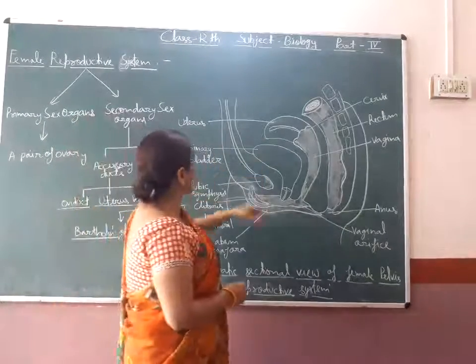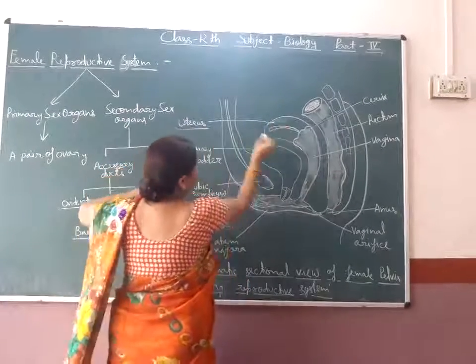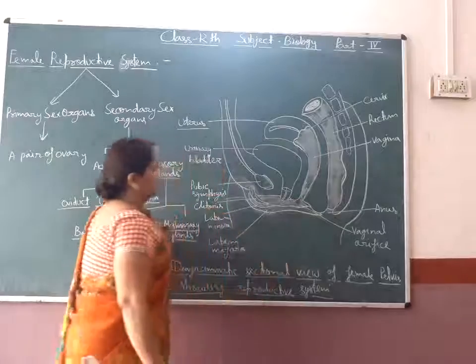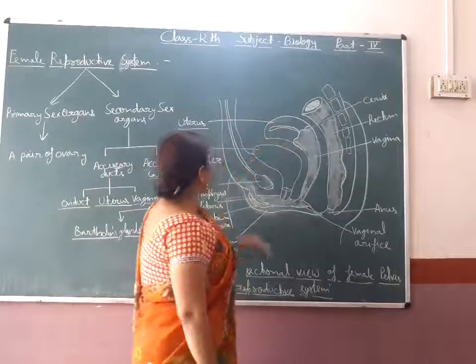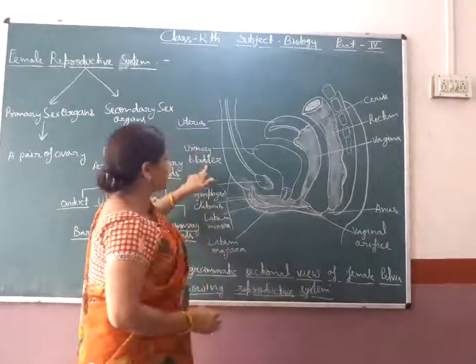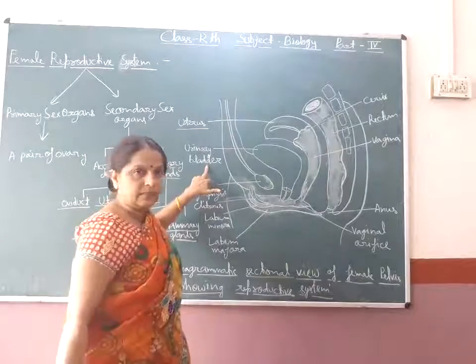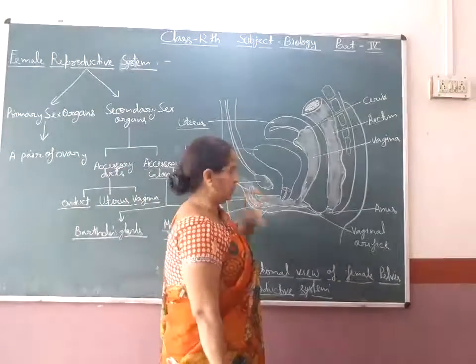So here you see, it is the uterus. It is present in the middle. Then below the uterus, a leaf-like structure is present, which is known as the urinary bladder. In this urinary bladder, urine is stored.